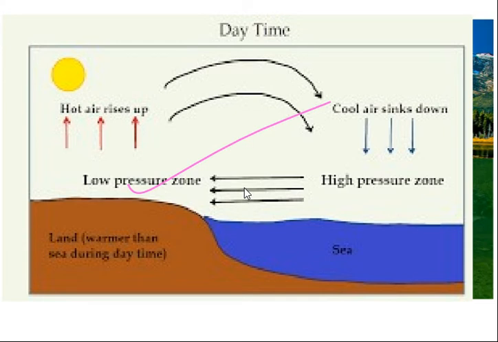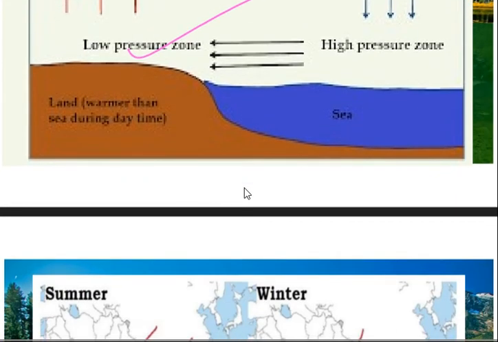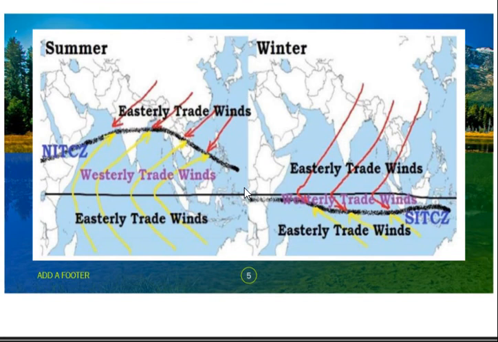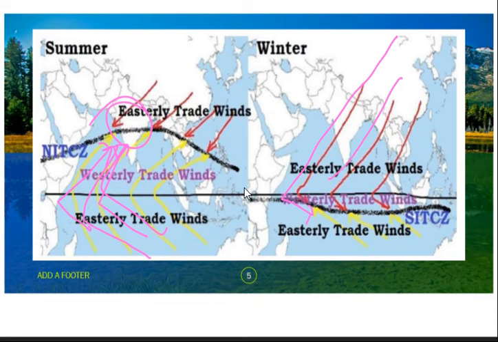Heating of land will create low pressure on land, and this is how it attracts wind from the sea. That is what is happening in summer. From the ocean we are getting wind carrying vapor, that is moisture, and they are dumping on India. And in winter, what will happen? From the north onwards, there will be a retreating of that monsoon, due to high pressure forming here and low pressure forming here. We have discussed all these things.